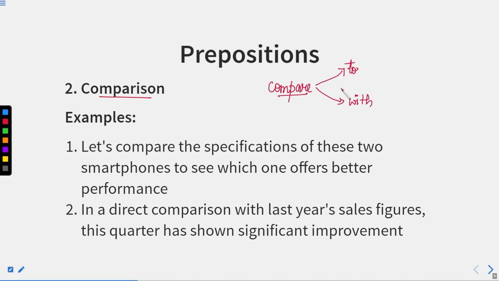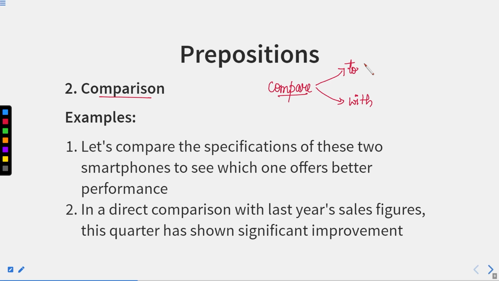Now compare, when we check the similarities or the differences between two things. We can compare two things which are of the same category, and we can also compare two things which are not of the same category.